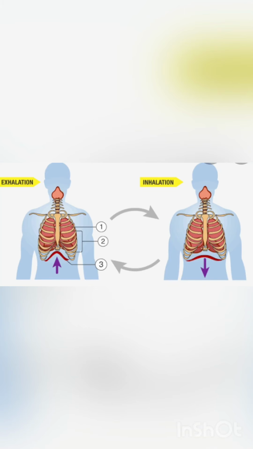So children, breathing involves taking in oxygen and giving out carbon dioxide. It is a physical or mechanical process. Breathing involves two processes, inhalation and exhalation. Inhalation is taking in air rich in oxygen into the lungs, and exhalation is giving out air rich in carbon dioxide. The rib muscles and muscle of the diaphragm work together to aid in breathing.